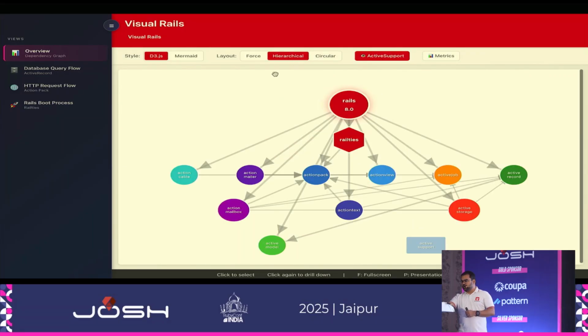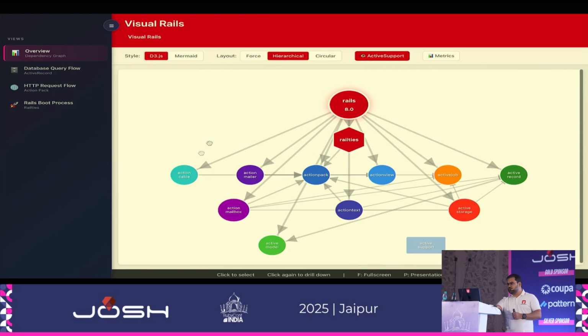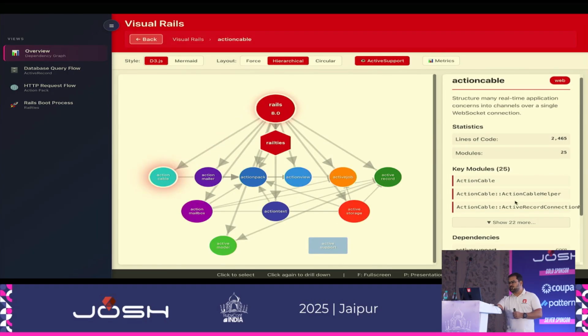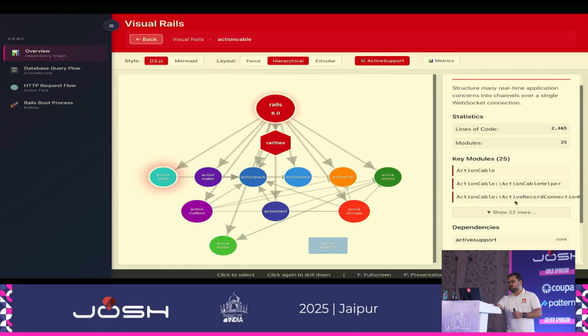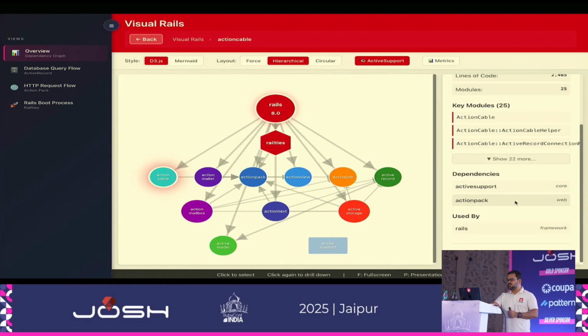The next step is, it doesn't stop here. What you can also do is click on something like Action Cable, and it will show all the details about the statistics. I don't think all the lines of code stats are correct yet, and I will get that fixed. But apart from that, the key modules, dependencies, and used-by are accurate representations.